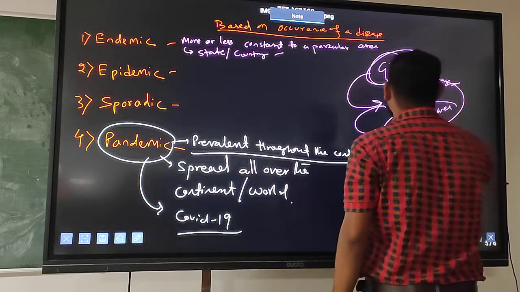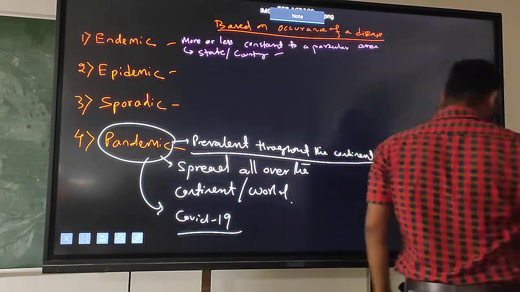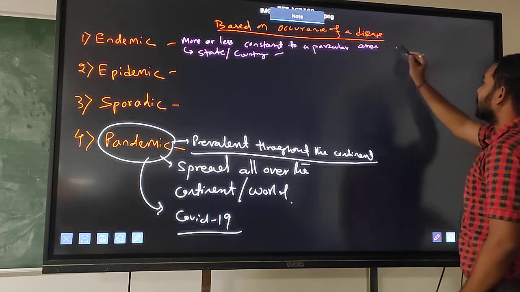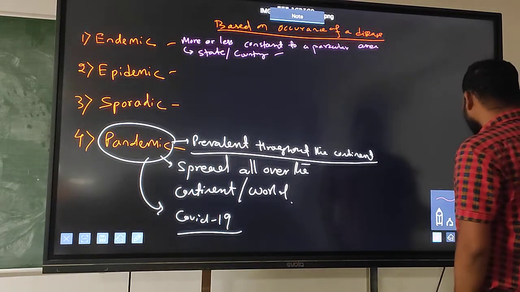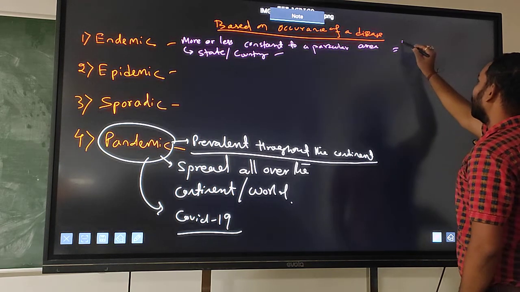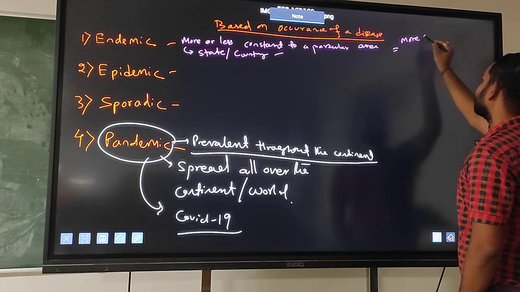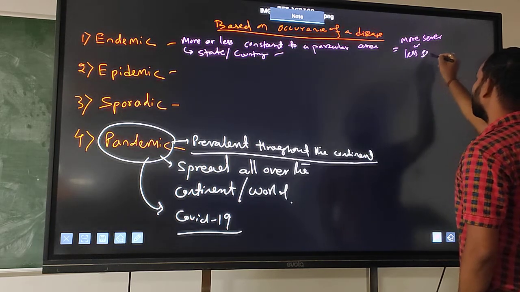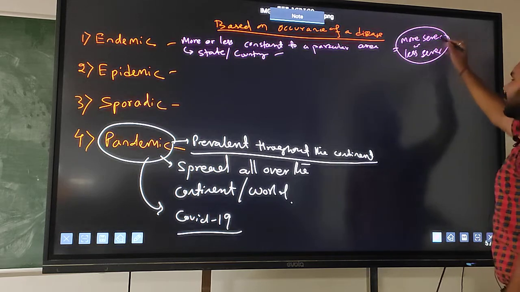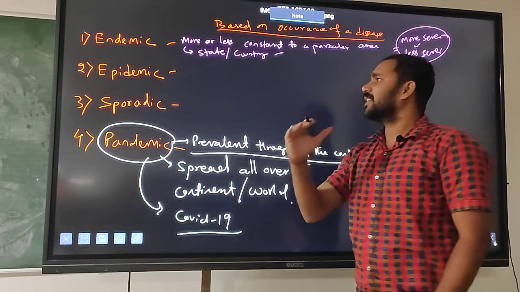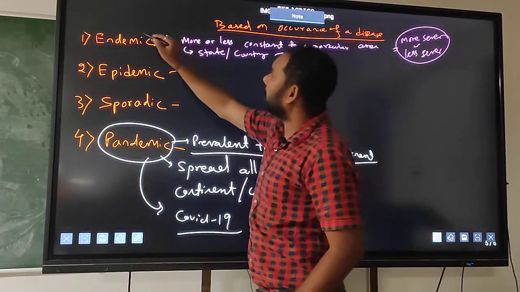Whatever disease is there occurs in that area. The disease may be more severe or less severe, but it is confined. Remember the word confined.